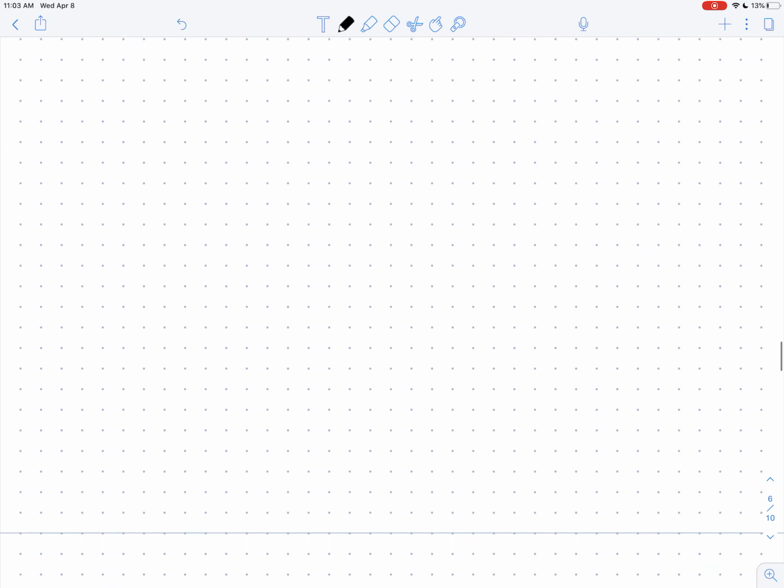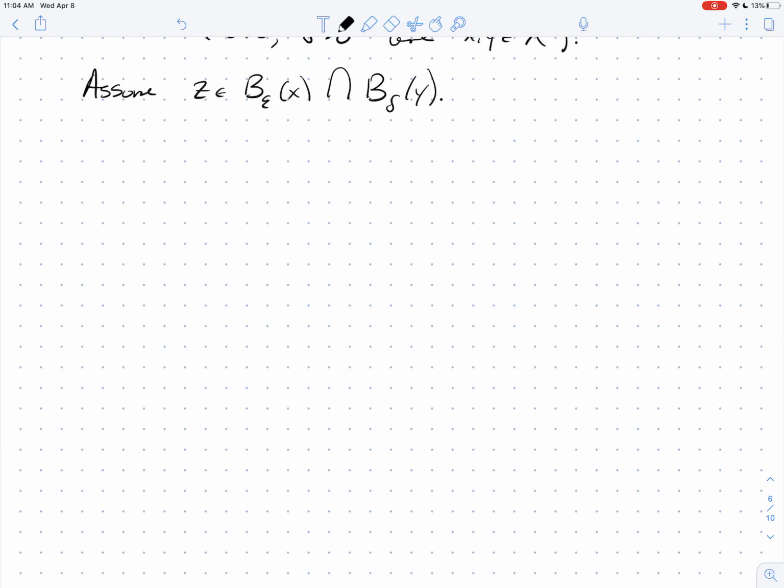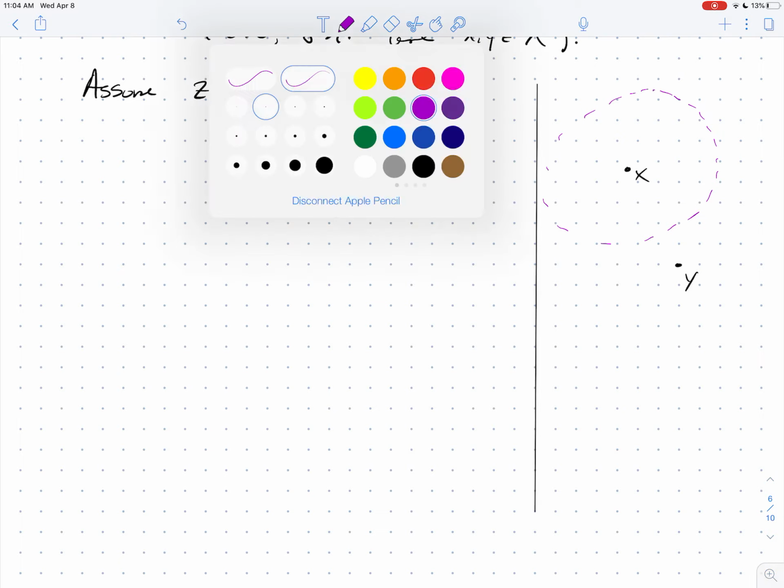And here's where drawing pictures to the side, I'm going to let you into my mind just a little bit, is really helpful. So here's this point X, and here's this point Y. Let's suppose that I've got this radius epsilon, looks like this. Maybe it's quite large.